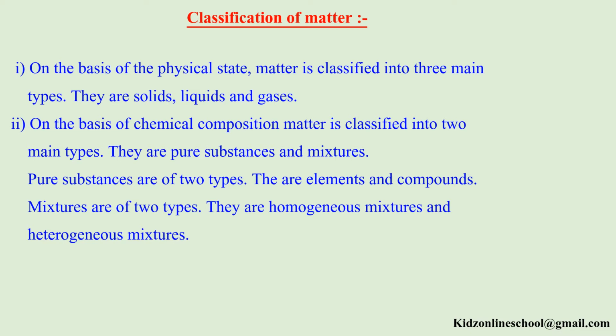Pure substances are of two types. They are elements and compounds. Mixtures are of two types. They are homogeneous mixtures and heterogeneous mixtures.